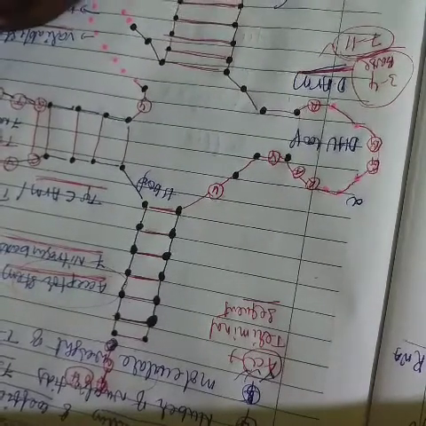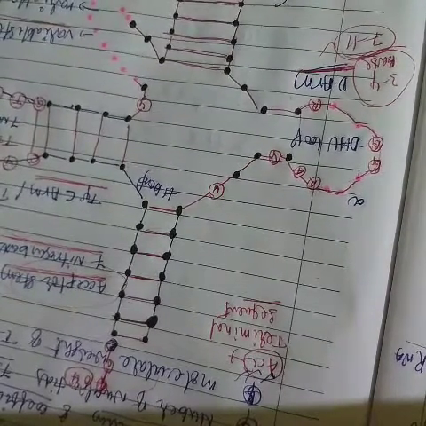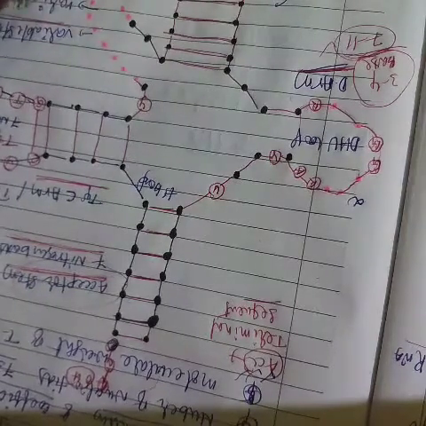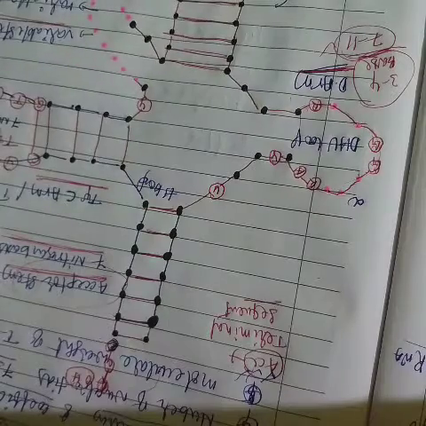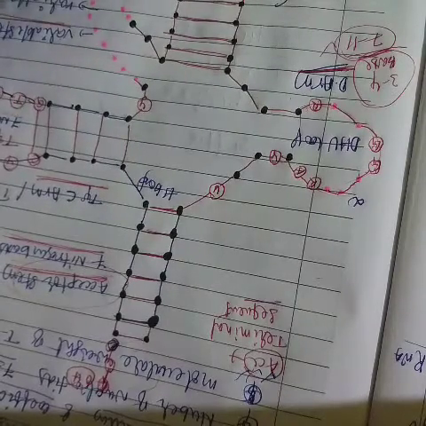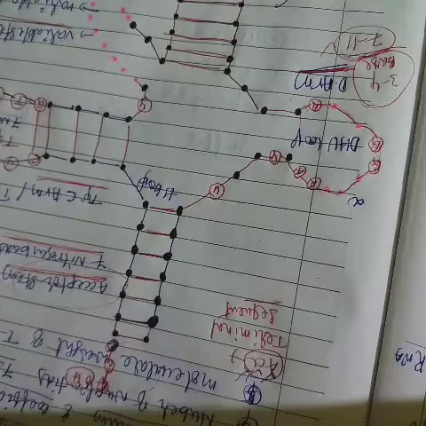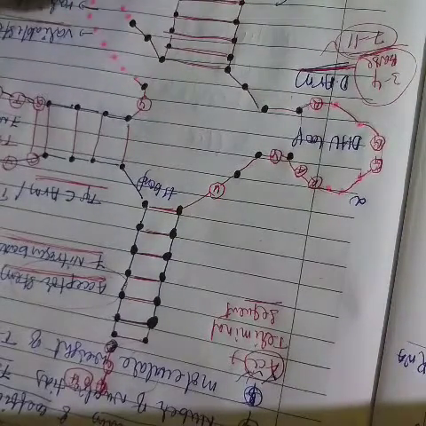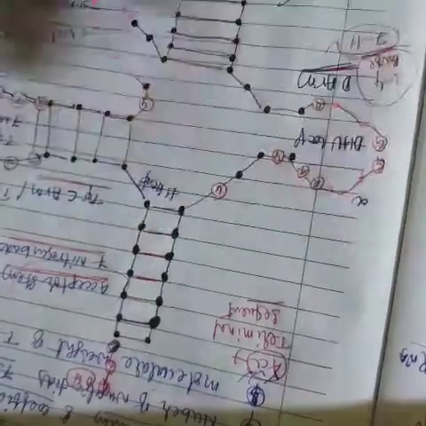And the last one is the T psi C arm. The T psi C arm contains 5 nitrogen base pairs and 7 unpaired nucleotides. You must write this down for the T psi C arm.